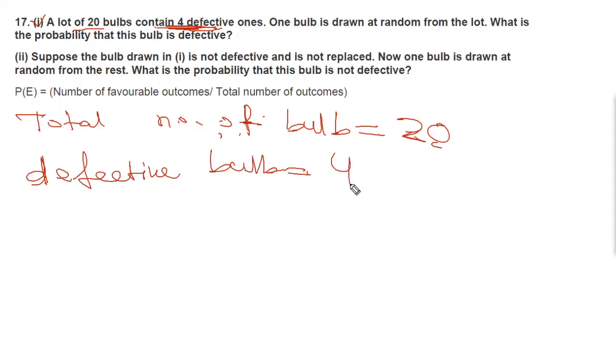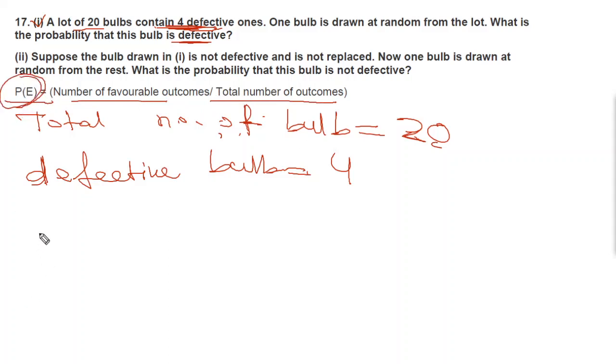Equal to 4, or you can write good bulbs. What is the probability that the bulb is defective? Okay, we don't need the number of good bulbs here. So you can write the formula: probability of E is equal to number of favorable outcomes divided by total number of outcomes. Please write the formula in all the questions.